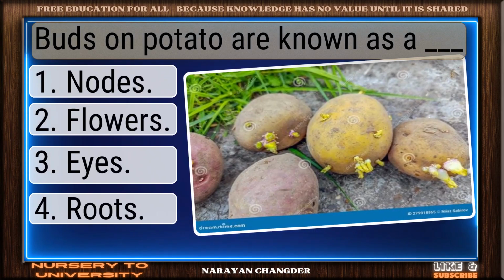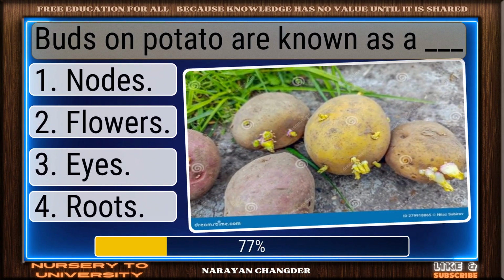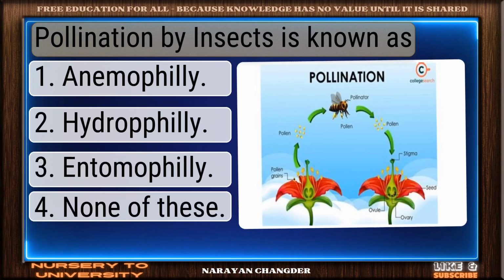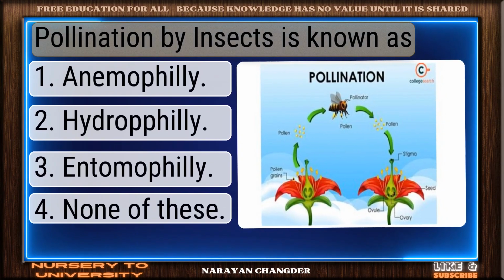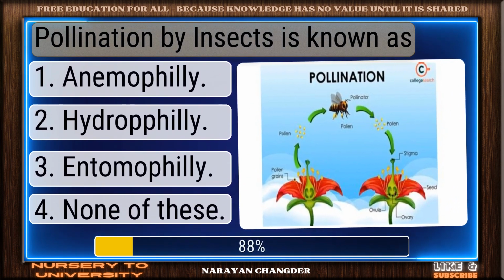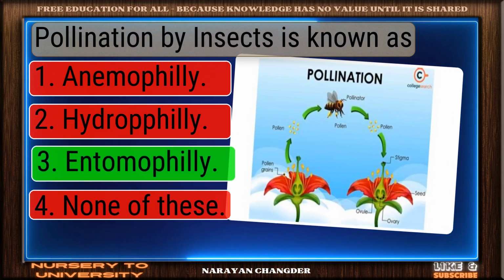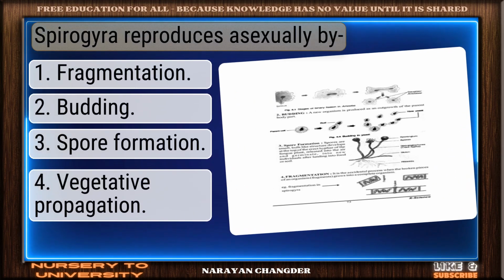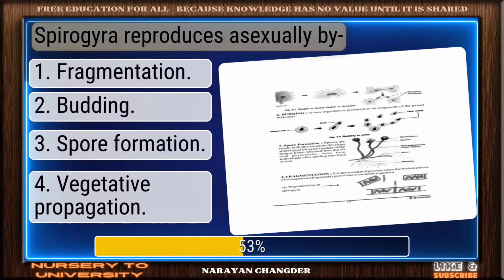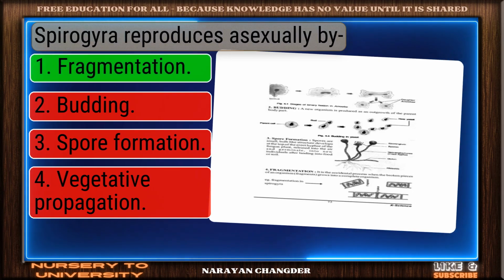Question number 146. Buds on potato are known as a dash. Correct. IS is the right answer. Question number 147. Pollination by insects is known as. Perfect. Entomophily is the correct choice. Question number 148. Spirogyra reproduces asexually by. You chose fragmentation, and it is correct.